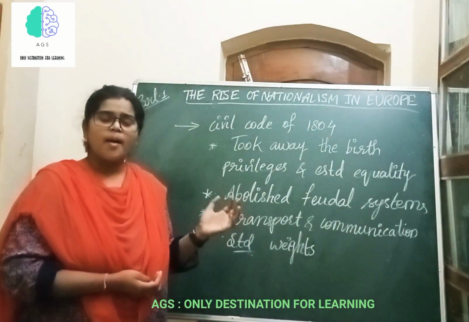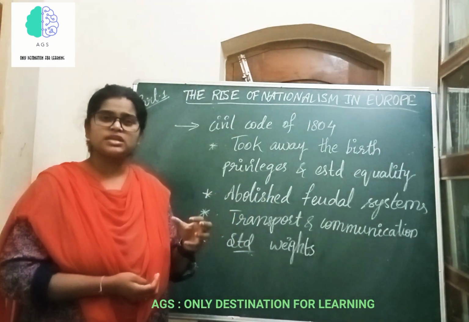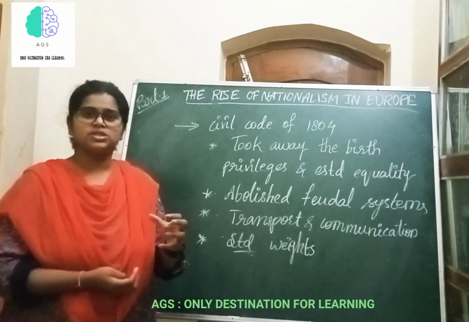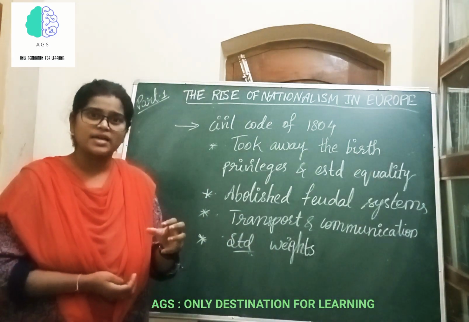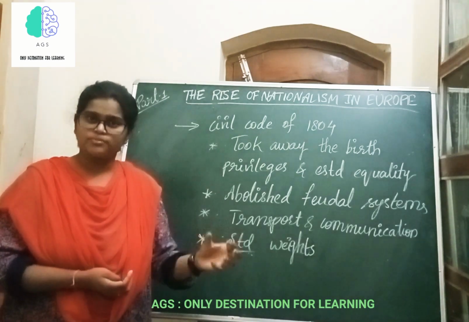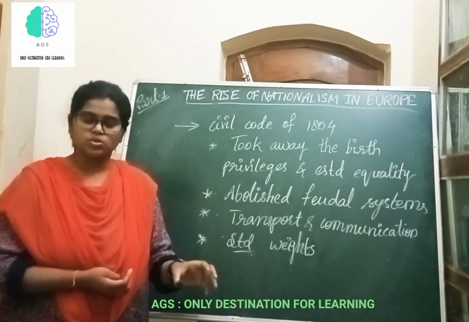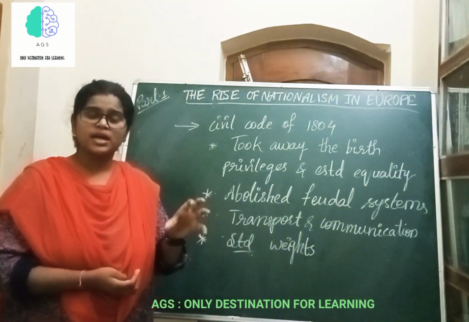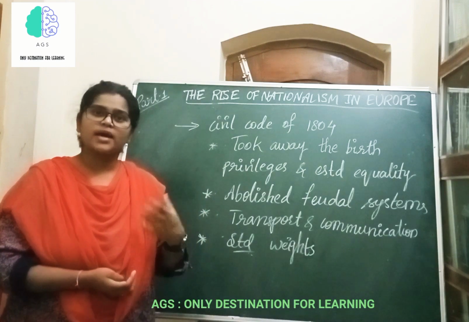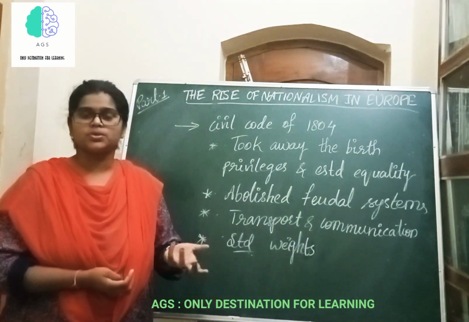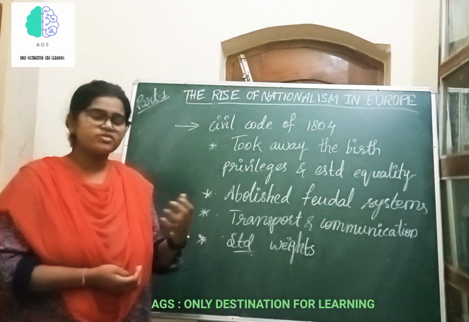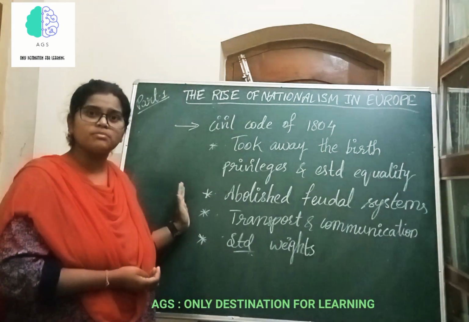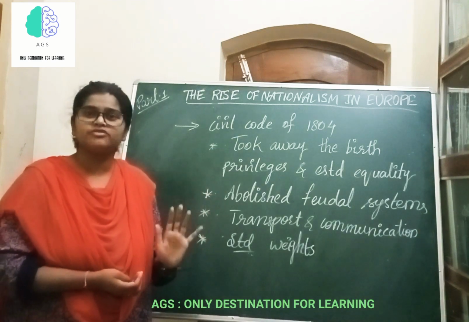Initially, countries like Switzerland, Holland, and many other nations saw these French troops as people who came to give certain liberty to them. Initially, they saw these French troops as liberalizing forces, but soon their enthusiasm turned into hostility, because apart from all such reforms, his reforming measures did not match with political freedom.